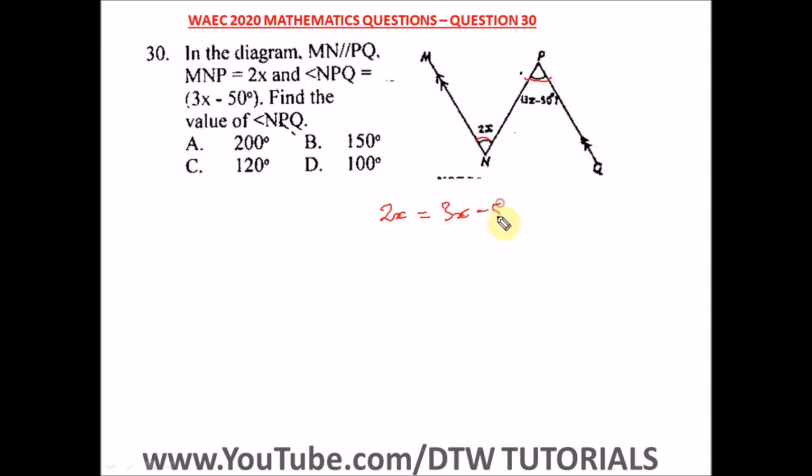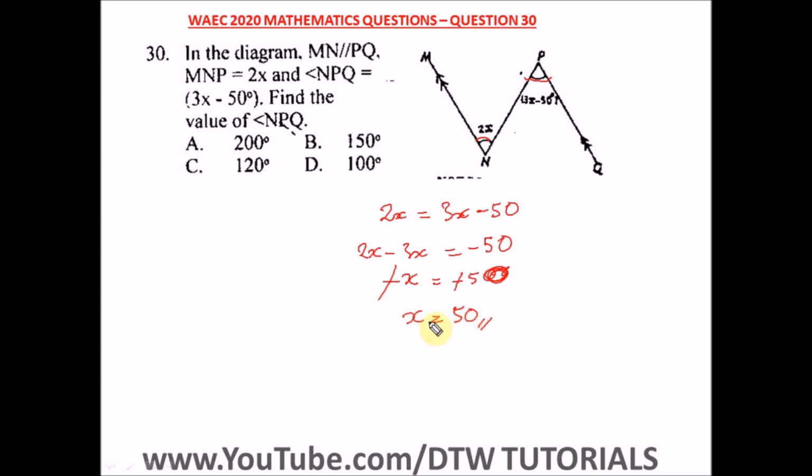3x minus 50. Take this 3x here. What do we have? We have 2x minus 3x equal to minus 50. Here we have this minus this will give us a minus x equal to minus 50, and this negative will cancel out this negative, so we have x is equal to 50.